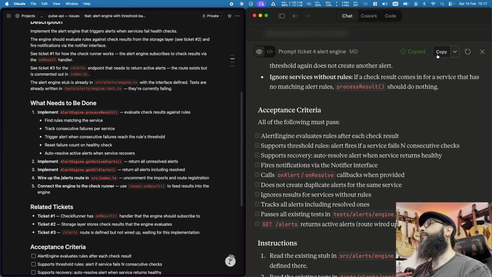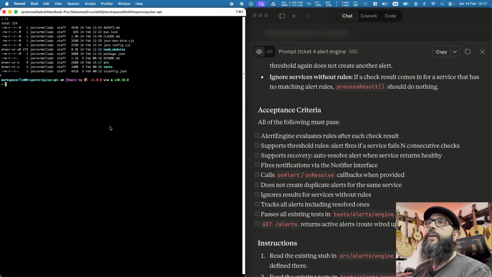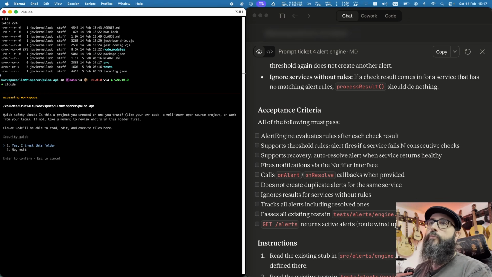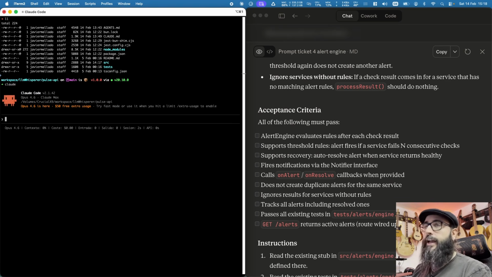Okay, so we copy the code, and then we are going to go to our terminal and open Claude. So now we have Claude working for us, and we're going to say, hey, Claude, we are going to start working on a new project. You are going to be the developer that is going to implement the code. You will be working alongside Claude Desktop, myself as the coordinator and senior software agentic engineer. And there will be also another agent that will be reviewing the code. That will be Codex from OpenAI. Shall we go for it?